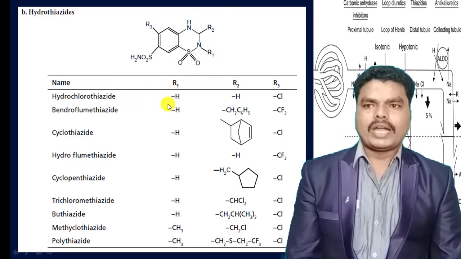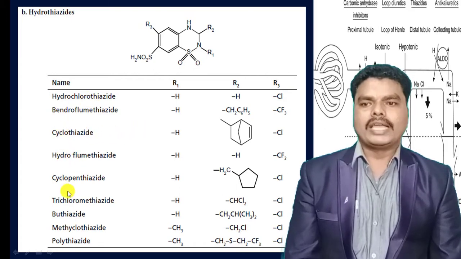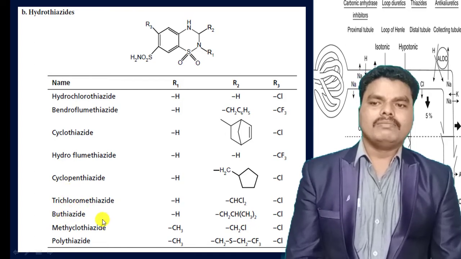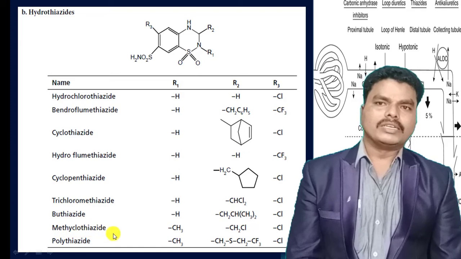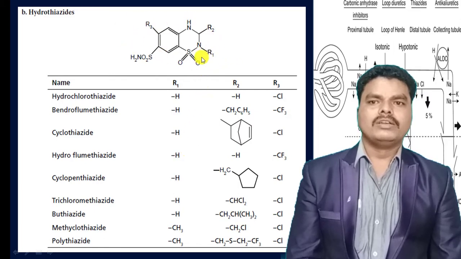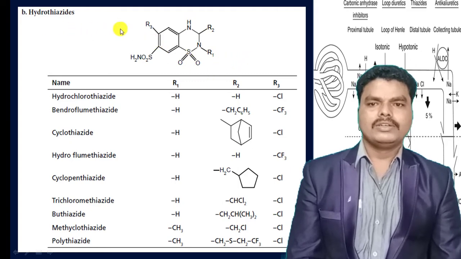Examples of hydrothiazides are hydrochlorothiazide, bendroflumethiazide, cyclothiazide, hydroflumethiazide, cyclopenthiazide, trichloromethiazide, buthiazide, methiclothiazide and polythiazide. In these, there is a substitution at the second position, and a nitrogen is also present.